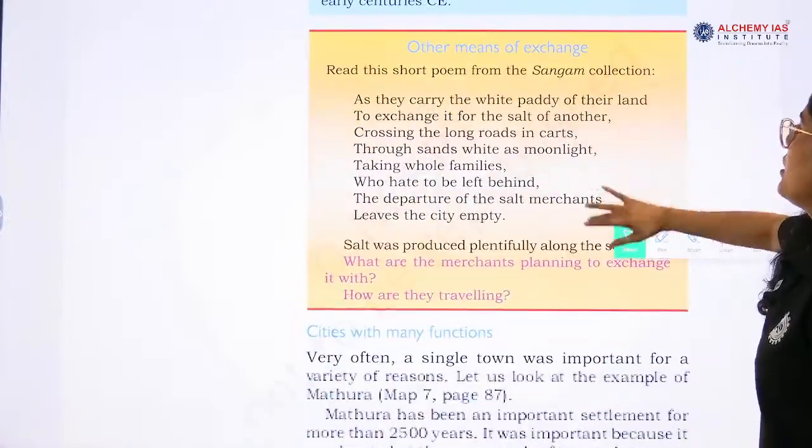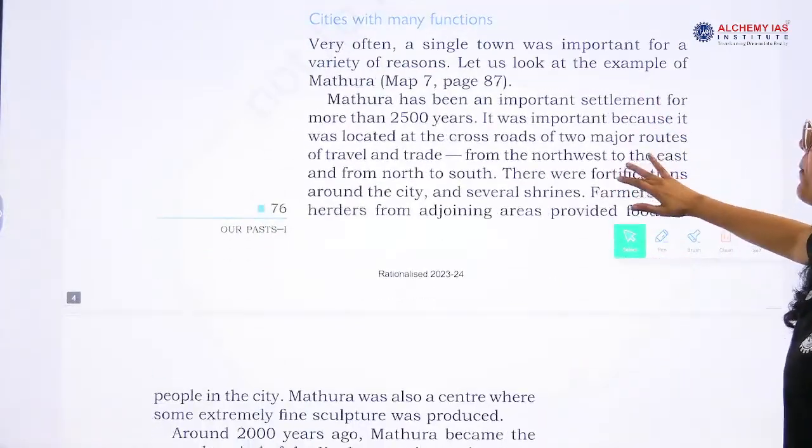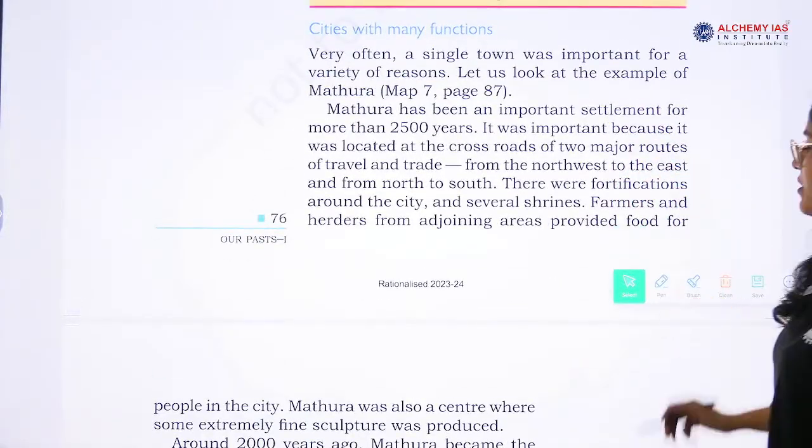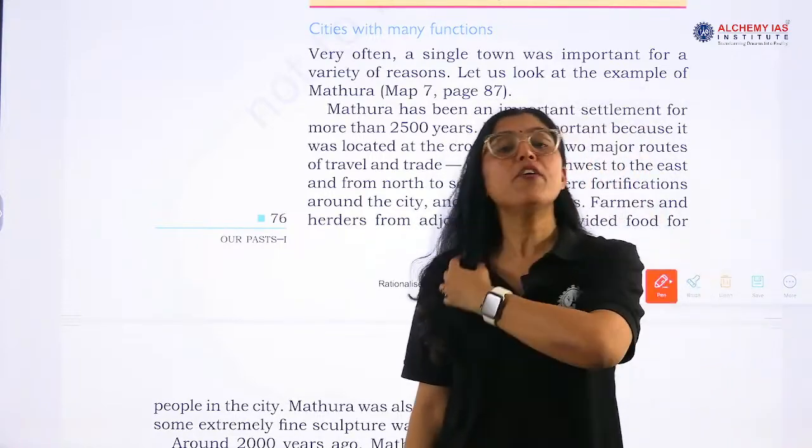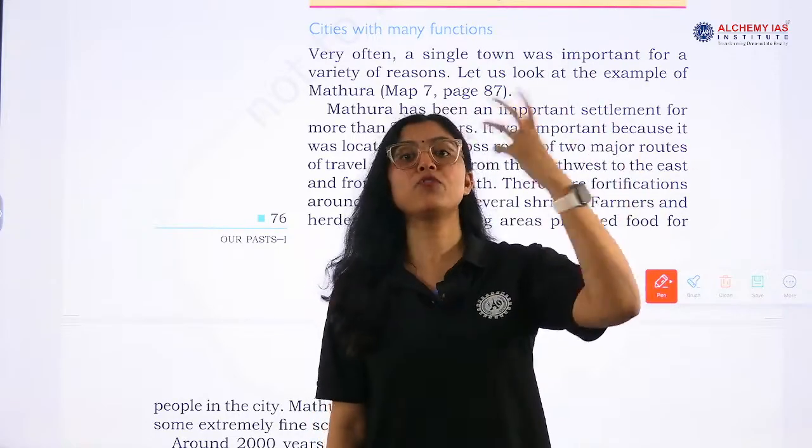Okay. Now, cities with many functions. Now about the cities. So in villages, we have seen three categories of people were there. One who was the most influential person.